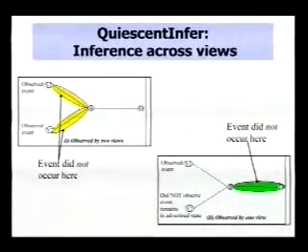Similarly, assume that V1 observes the event and V2 does not observe the event, as in the lower diagram. And suppose furthermore that V2 has an advertised path to the prefix that remains advertised throughout the event. In this case, we know that flap damping has not been activated at V2, and hence we can say that the event did not occur in the green region.